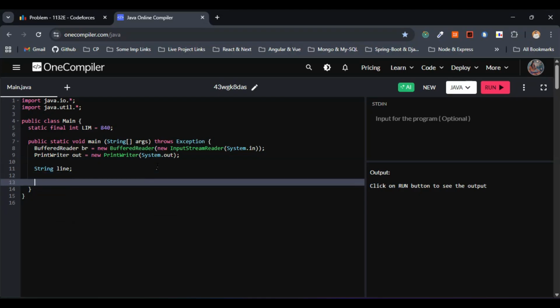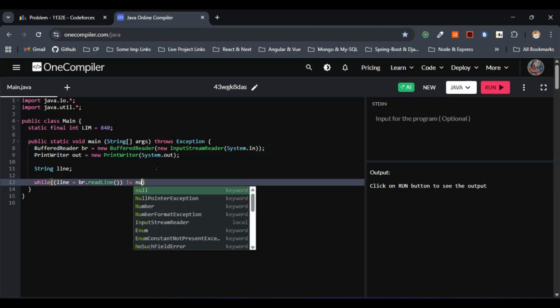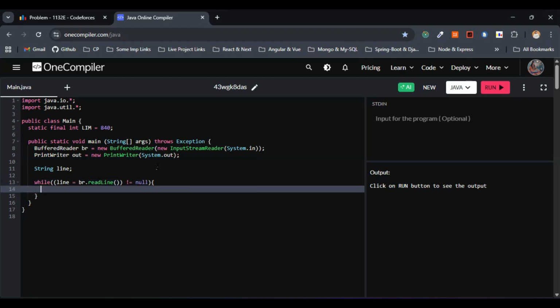So this is fine. Now let's do one thing. We have to read until the end of the input, right? The code is written to handle the input possibly split across the lines, right? So I'll just go with a simple while loop. For this one I can just write it this way: line equals bufferedReader.readLine(). So this one is fine. Not equal to null, this is also fine.